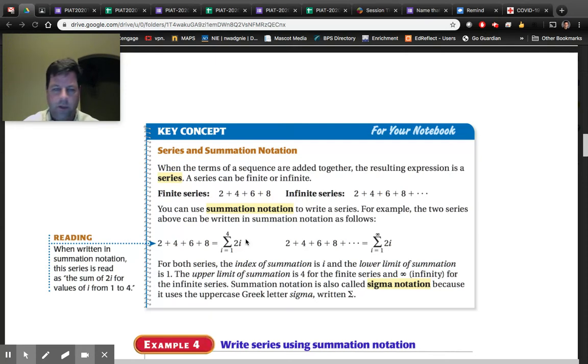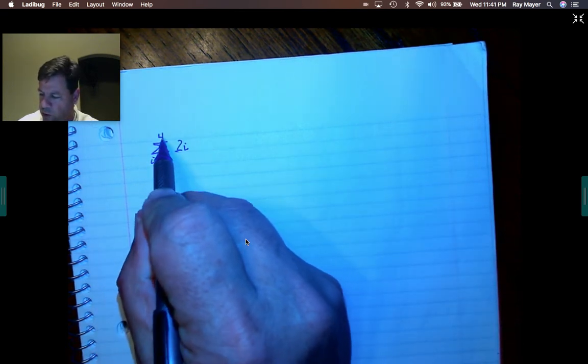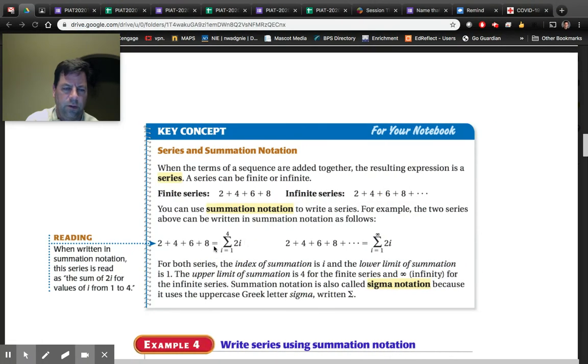2i. Look at my paper here, right? i is 1, that's your first term. You're going up to the 4th term, and this is your formula to define it, okay? Do they actually set it equal to? Yeah, they don't say this is equal to anything. And this one here, i is 1, that's your first term, it's 2i, but then we're going up to infinity because it's an infinite series, okay? So to infinity. You can use summation notation, all right? Sigma notation, yeah, Greek letter sigma written like that, okay?